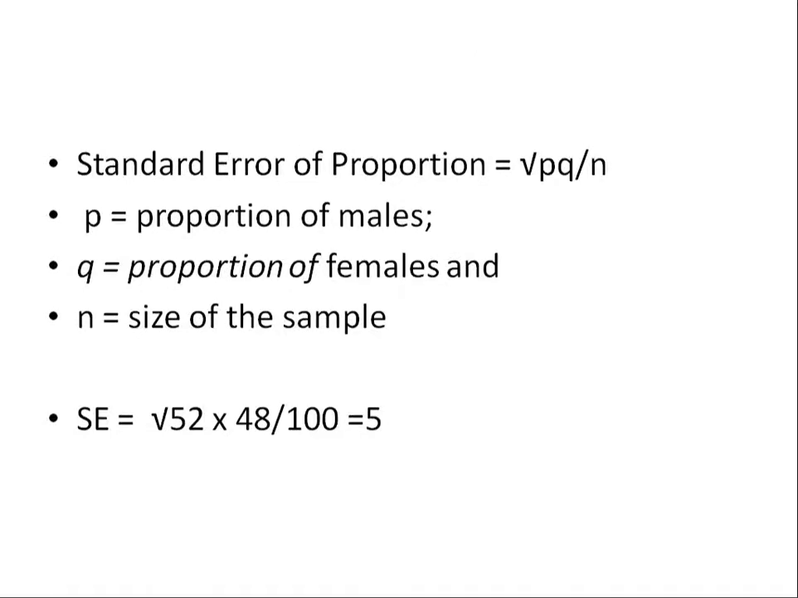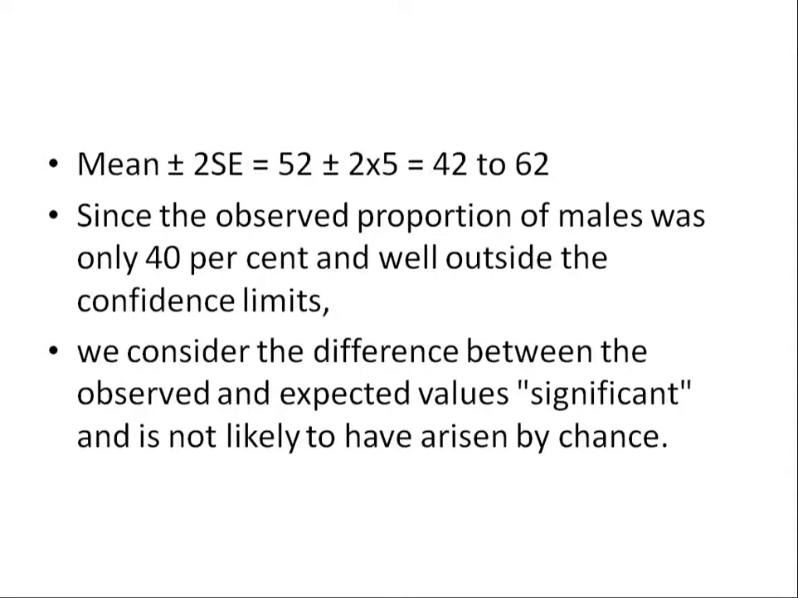Standard error of proportion is calculated by the formula square root of PQ by N. P is the proportion of males and Q is the proportion of females. When 52% is male, automatically 48 would be female, that is 100 minus 52. N is the sample size. So standard error of proportion is square root of 52 into 48 by 100. It is 5. So when we calculate the confidence limits, it is 42 to 62.